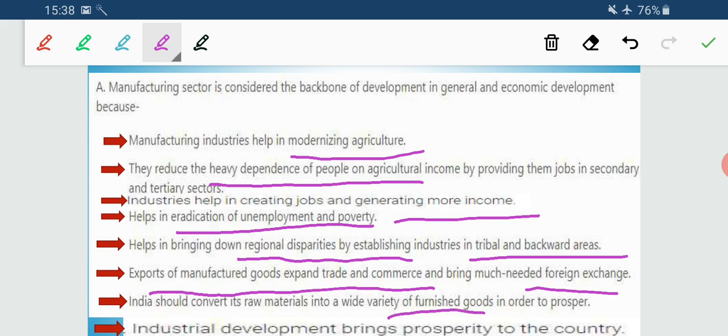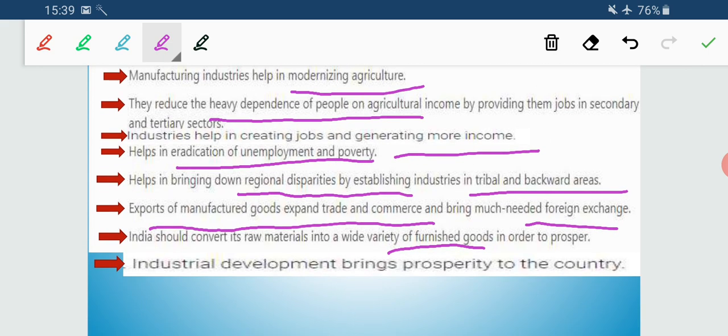That is why when the manufacturing industry is developing, India is also prospering. That means the economic prosperity of a country depends upon manufacturing industry. So what is the last point? The last point is that industrial development brings prosperity to the economy. So these are the points related to the importance of manufacturing industry.